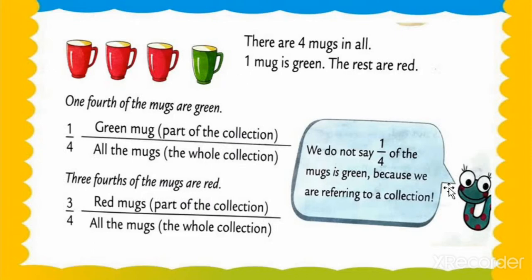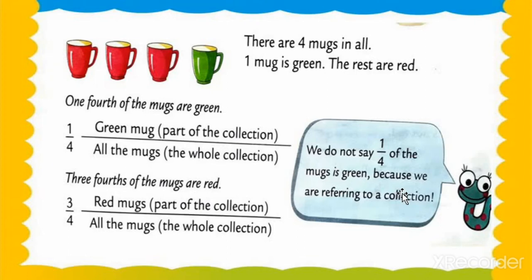So now first of all let's check the instructions. We do not say 1/4 of the mug is green because we are referring to a collection. That is an important point, and you have to keep it in mind and memorize it, my dear students. This note you have to write: we do not say 1/4 of the mug is green because we are referring to a collection. Got my point, my dear students?